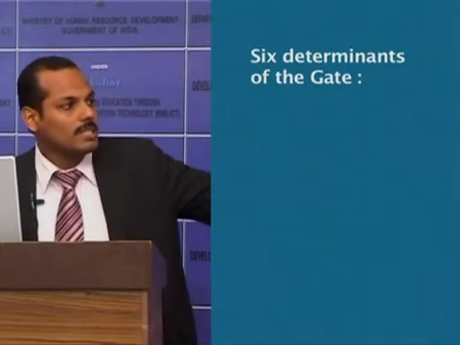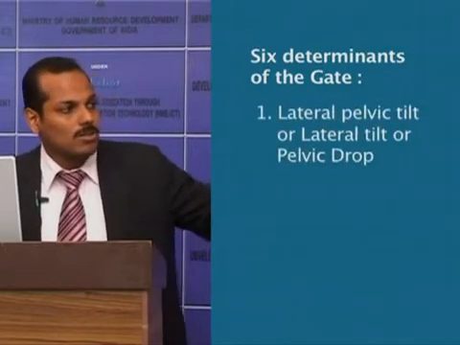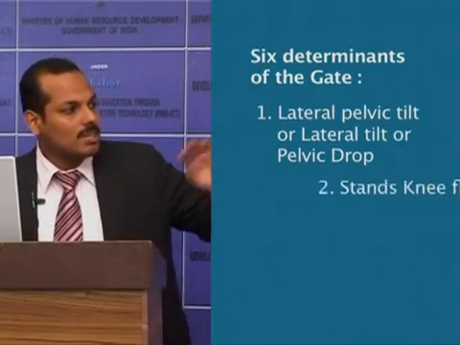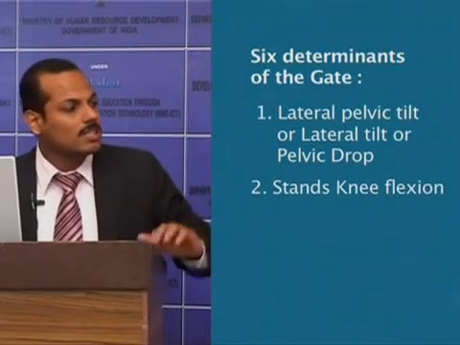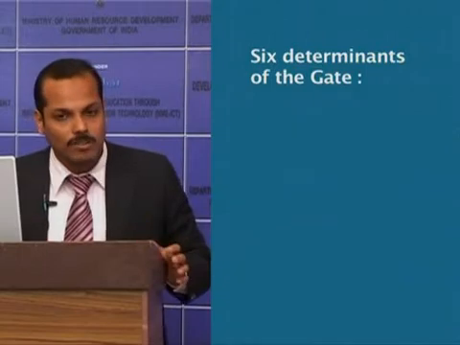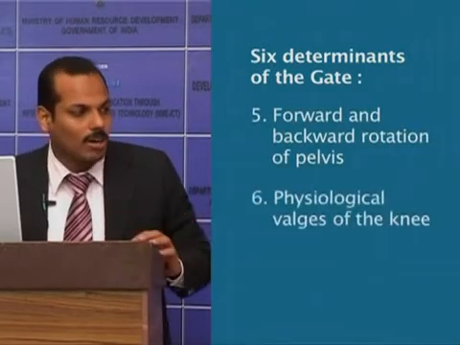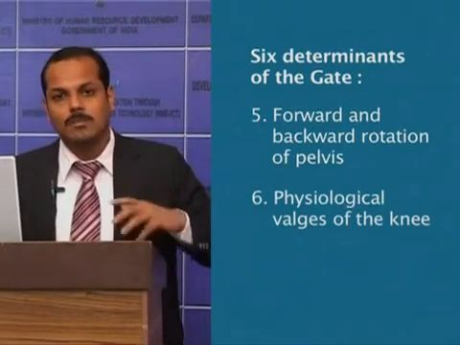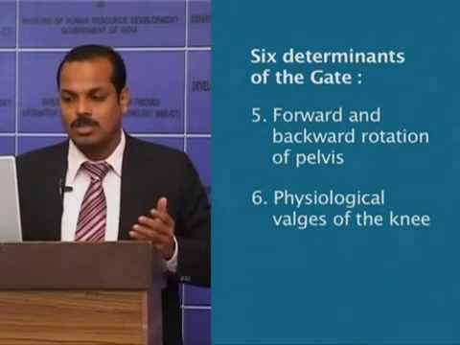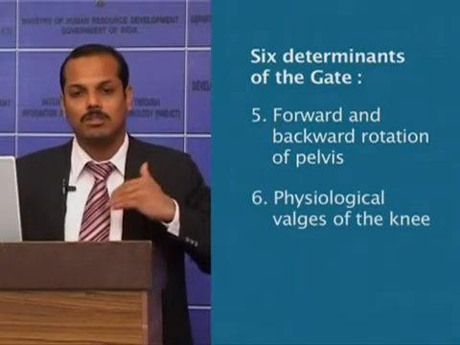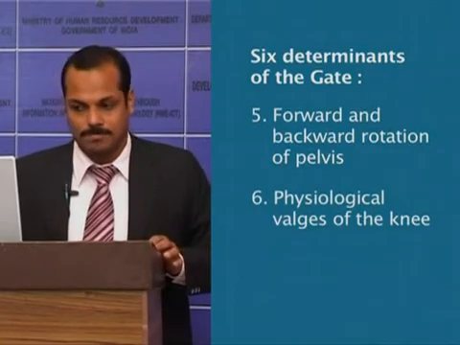They include lateral pelvic tilt, also known as lateral tilt or pelvic drop, then stance knee flexion, knee and ankle and foot interactions, forward and backward rotation of the pelvis, and physiological valgus of the knee. These 6 determinants are adjustments made by the body to avoid hiking or lowering of the center of gravity and keep its movement to a minimum. We will go through each determinant briefly.